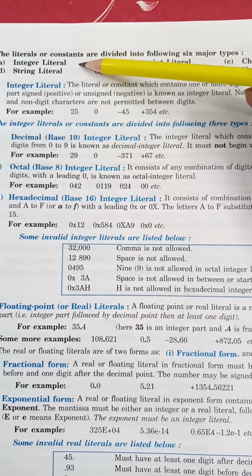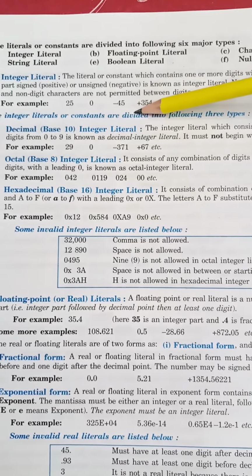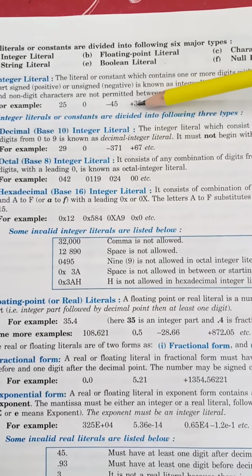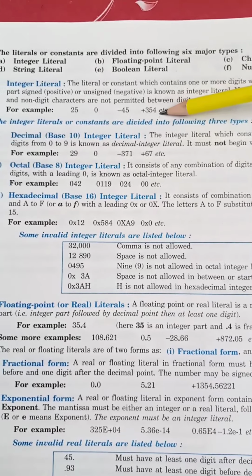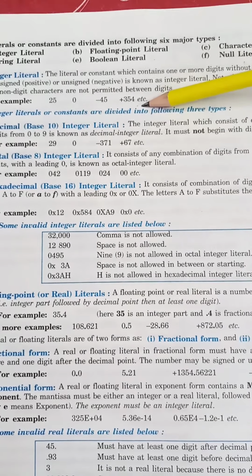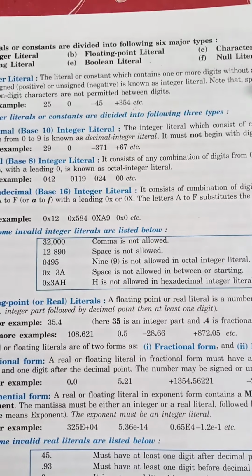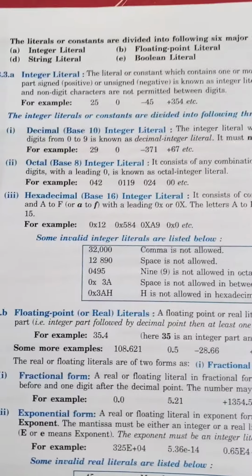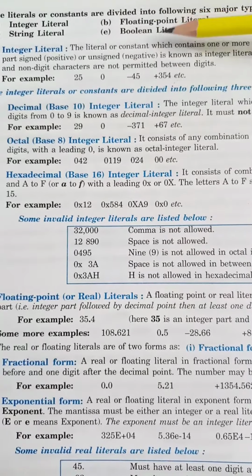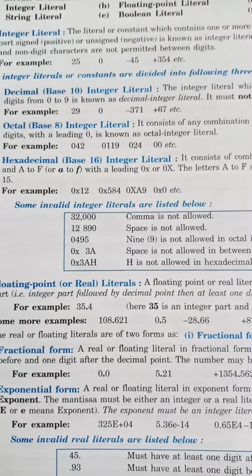Integer literal is for the whole numbers. Plus minus can be there, but for the whole numbers, no fractional part is there. Literals or constants which contain one or more digits without any fractional part, signed or unsigned, you can have. Now integer literals or constants are further divided into the following three categories: decimal base, octal base and hexadecimal base.